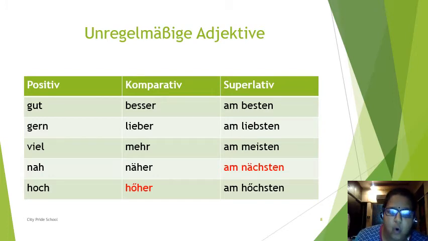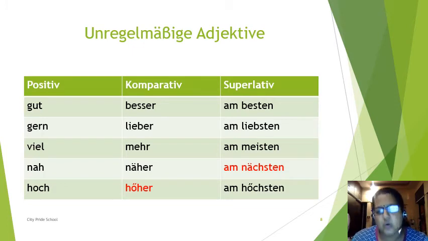Now in case of hoch. In case of hoch, this C is removed in case of the comparative. Umlaut is added because of einsilbig, but C should be removed and it becomes höher. Hoch, höher, am höchsten. So these are the special ones, irregular adjectives which you have to keep in mind.